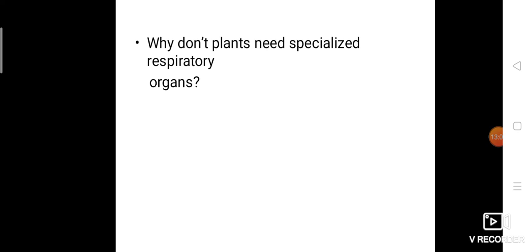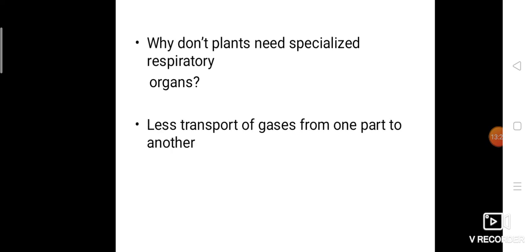Why don't plants need specialized respiratory organs? If we take animals, if we take human beings, we have lungs. That is our specialized organ, because gaseous exchange takes place in the alveoli of the lungs. If we take fishes, gills are their specialized organ. If you take a frog, lungs and skin both are the respiratory organs. But if we see plants, no specialized organs are present.